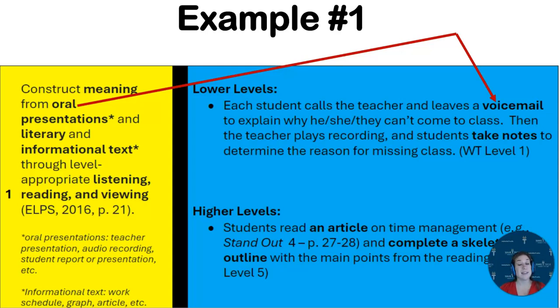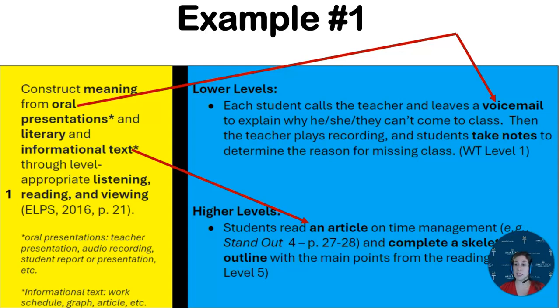So, is this an oral presentation? Or is this from a literary or informational text? Of course, it's from a text. So now an article on time management, is this literary or informational? Well, if it's an article on time management, it's definitely our informational text. So, we have our two things that students are constructing meaning from.